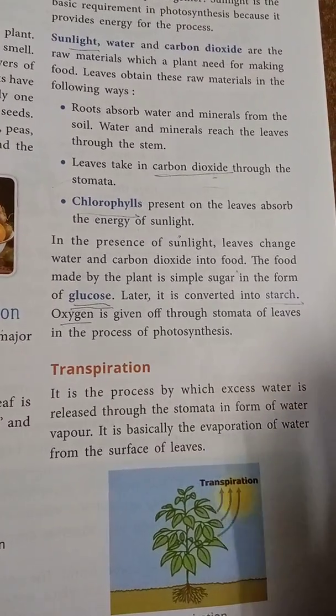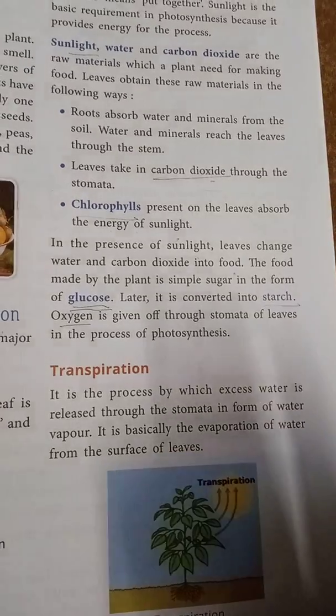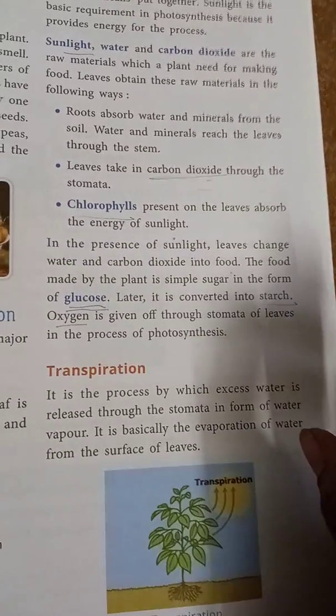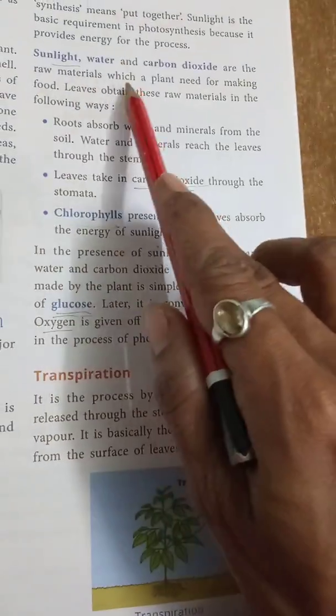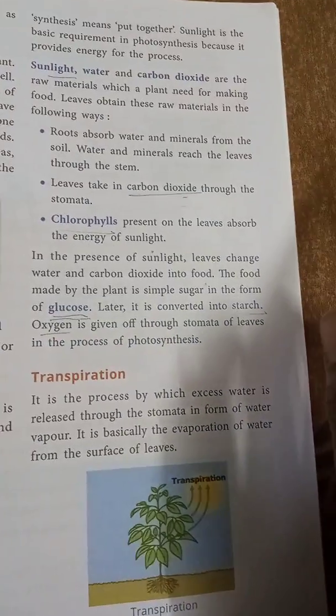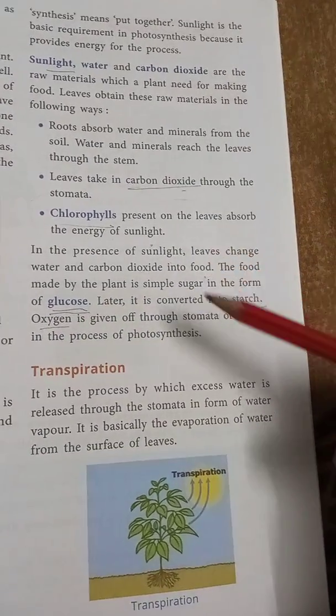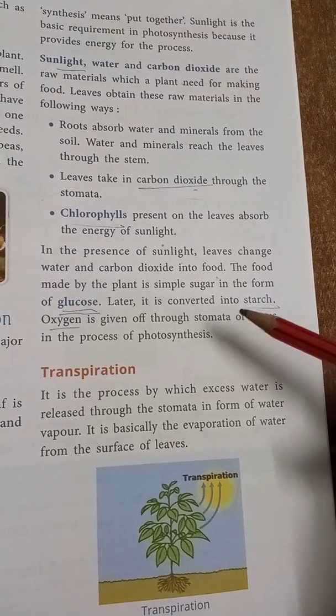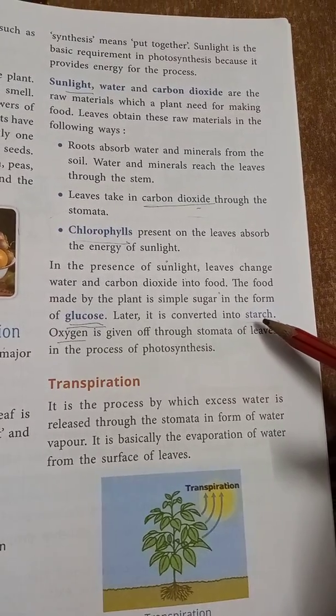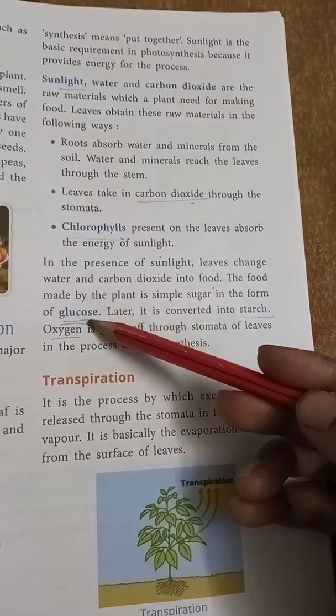So do you understand this photosynthesis process? For photosynthesis, three materials are important: sunlight, water and carbon dioxide. And the food made in the plant is called starch, and it is in the form of glucose.